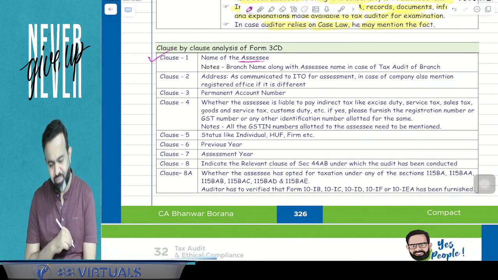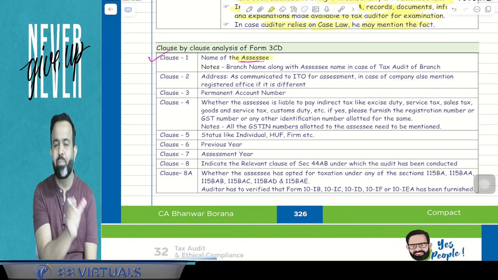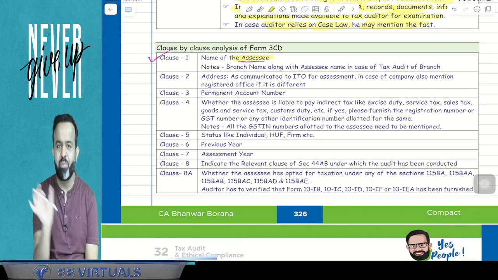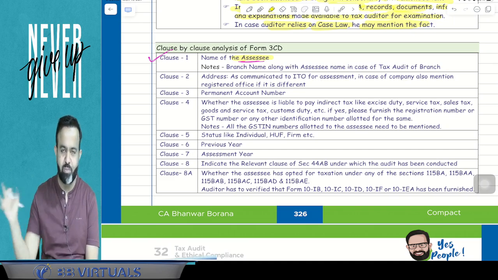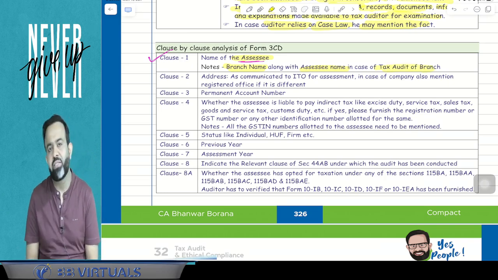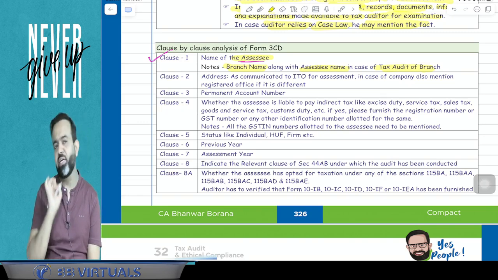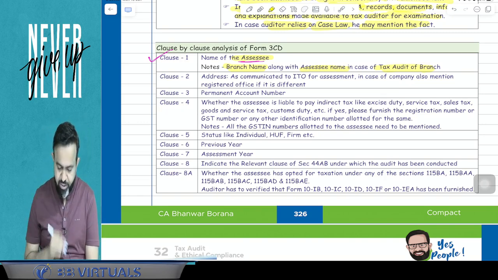Very simple clause. They will write the assessee name, whether it is a company, partnership firm, whatever. Name of assessee, BB Virtuals Private Limited or BB Virtuals, a partnership firm. Now, write the branch name along with the assessee name in case of tax audit of the branches. So if they have branches also, they will write the branch name along with the assessee name.